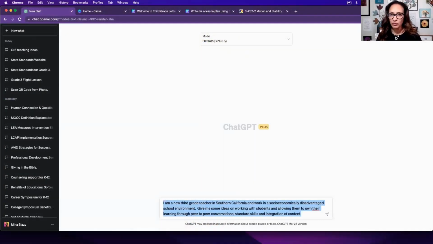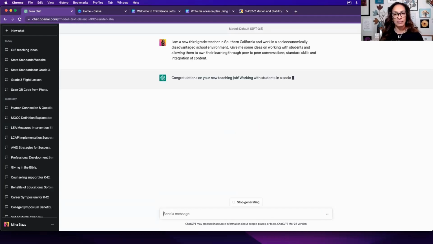I'm sticking with grade 3, but you can change it to any grade level, and you probably can add a few more things. So this time what I wrote is, I'm a new 3rd grade teacher in Southern California and work in a socioeconomically disadvantaged school environment. Give me some ideas on working with students and allowing them to own their learning through peer-to-peer conversation, standard skills, and integration of content. Let's see what happens.